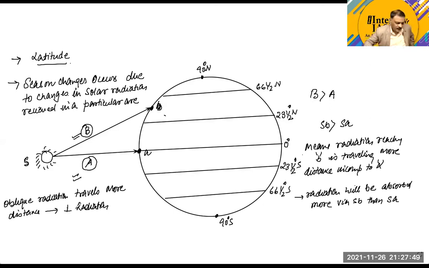Now let's do one thing, let's make an atmospheric envelope. I will change the color so you get a little more clarity. Let's make an atmospheric envelope, and this is the atmospheric envelope. If you notice one thing, when the radiation enters the atmosphere, the distance it travels in the atmosphere is more in comparison to the distance traveled in a perpendicular direction. If you travel in any region in an oblique manner, you will travel more distance, and if you travel in a perpendicular direction, you will travel less distance.